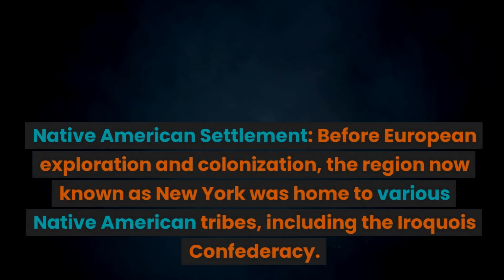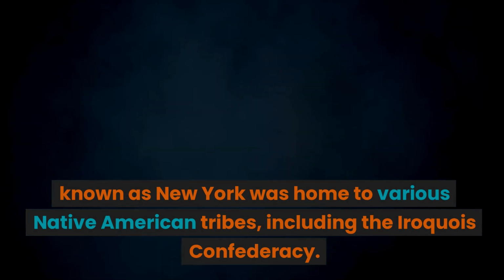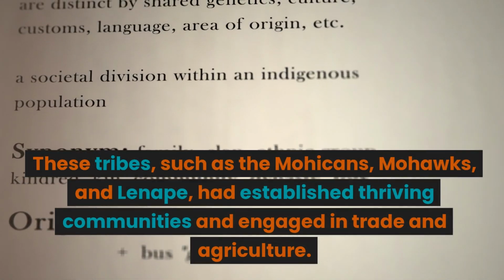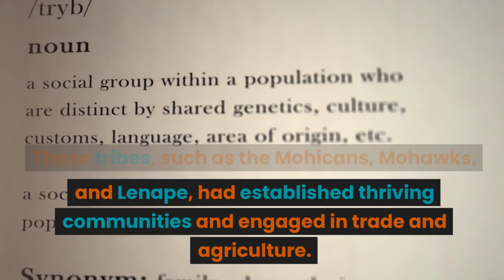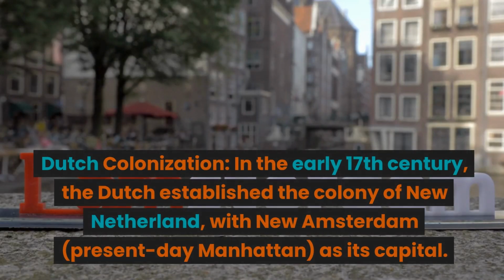Number 1. Native American settlement. Before European exploration and colonization, the region now known as New York was home to various Native American tribes, including the Iroquois Confederacy. These tribes, such as the Mohicans, Mohawks, and Lenape, had established thriving communities and engaged in trade and agriculture.